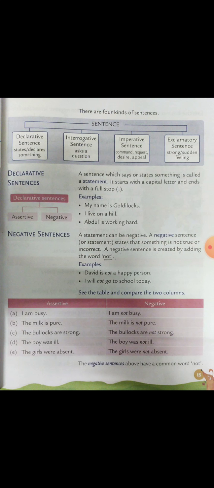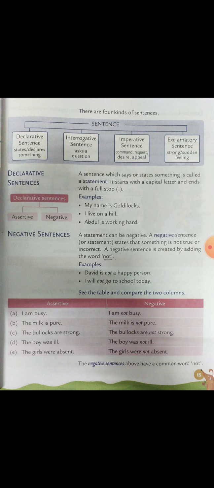Question mark. Where are you going? Question mark. Which is your city? Question mark. So these all are the examples of interrogative sentence. Third type is imperative sentence. The sentences in which we give a command, we make a request, desire, or appeal are known as imperative sentences.